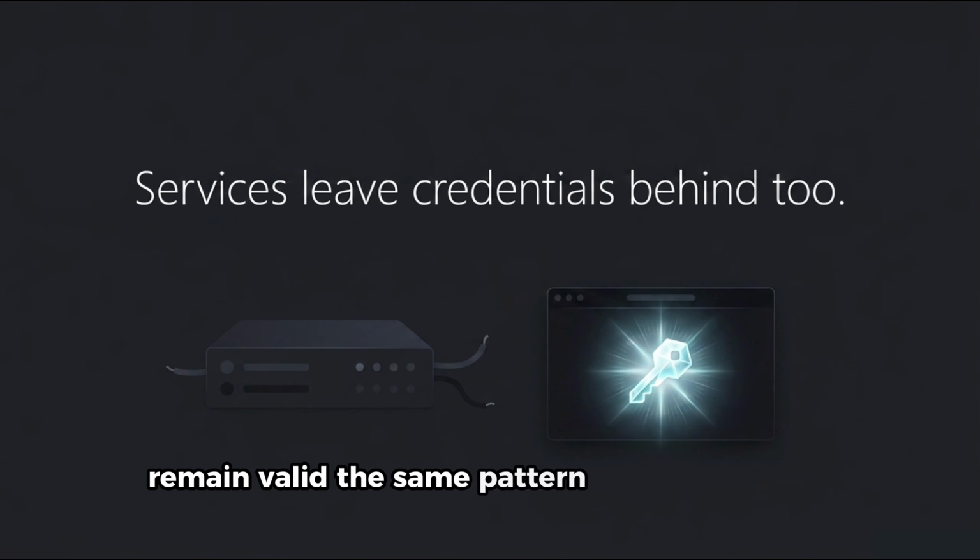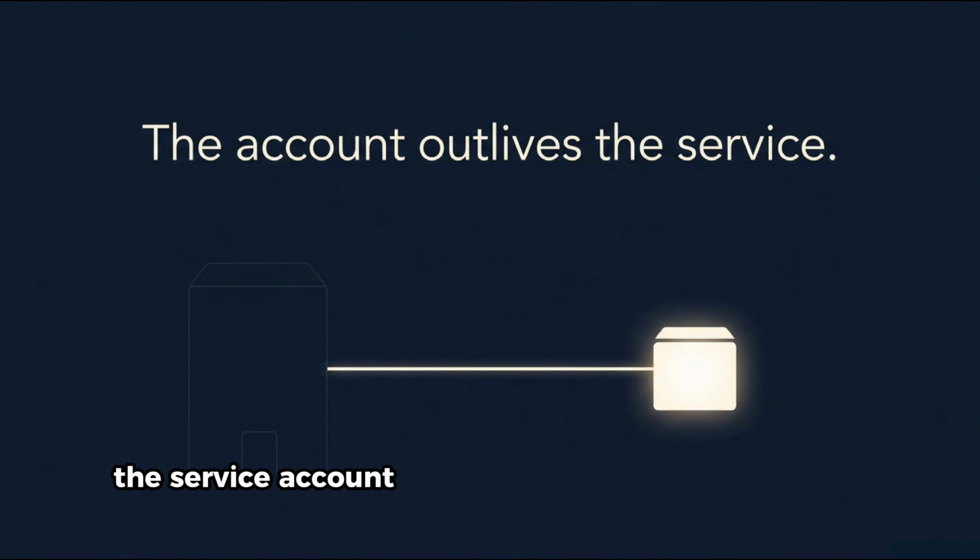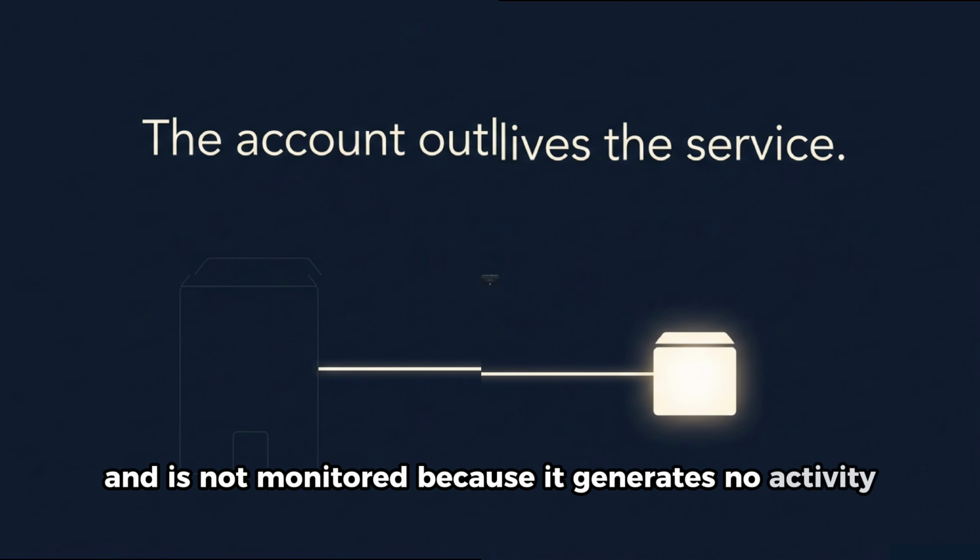The same pattern governs services. A service is built, deployed, and assigned a service account. The service is deprecated and retired. The team that built it moves on. The service account is not transferred to any current owner, is not included in any active inventory, and is not monitored because it generates no activity.